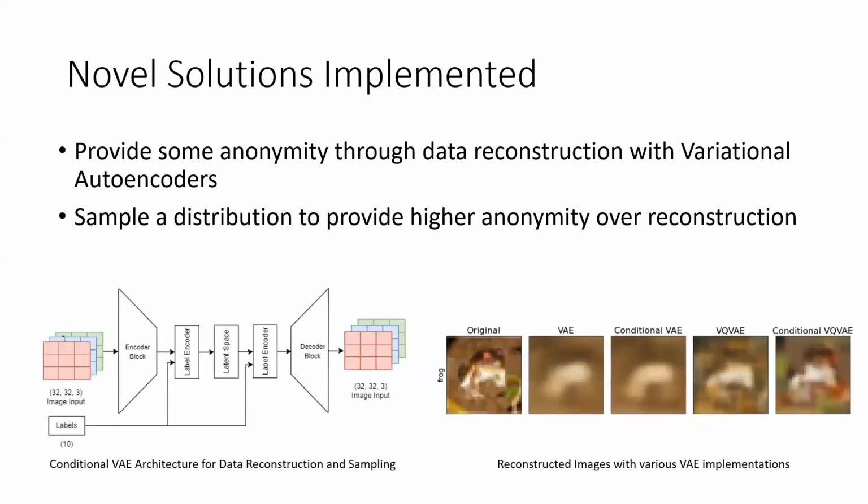To support the experiments, we explored a novel VAE architecture to support conditional inferencing and sampling. Using variational autoencoders allows us to provide some level of anonymity with reduced data quality. Furthermore, the conditional sampling allows us to sample within data points and maintain patterns rather than reconstructing private data. We tested a Gaussian latent space with VAE and a discrete latent space with VQ-VAEs. We chose conditional VAE due to its added conditional sampling ability and simplicity over conditional VQ-VAE.